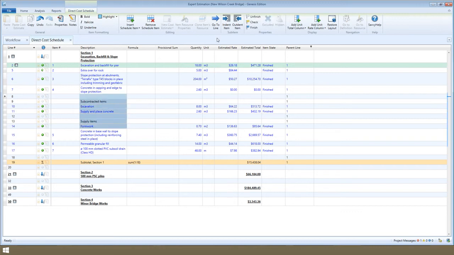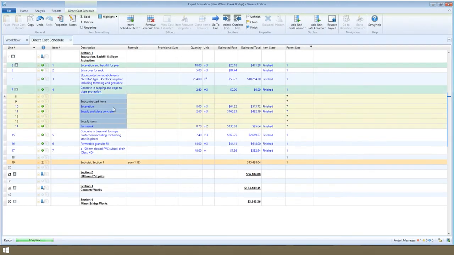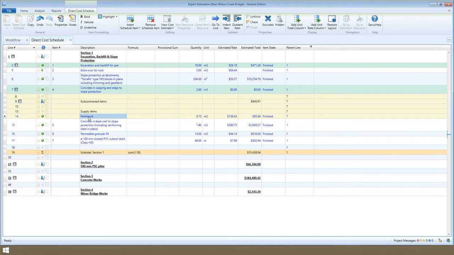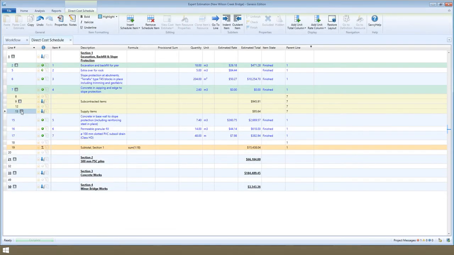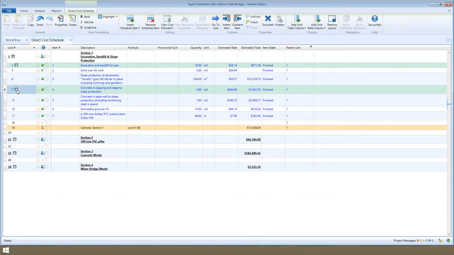You could take this a stage further by having multiple levels of indenting within child items, and even include header items. Only the parent item, highlighted in green, will appear on the submission schedule, attract spread, and have a sell rate and total calculated for it.